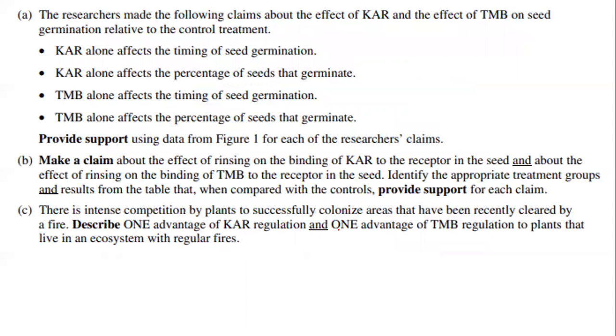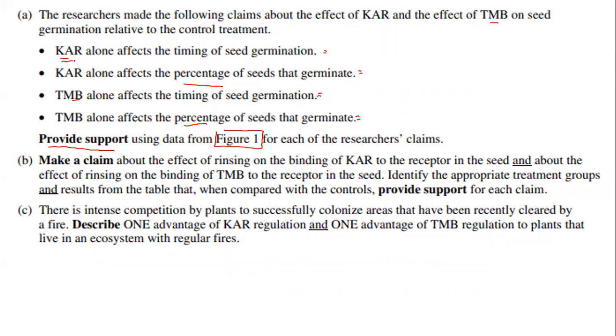So let's look at the question on what you actually needed to answer to earn some points on this. So A, it says the researchers made the following claim about the effect of KAR and the effect of TMB on seed germination relative to the control treatment. So KAR alone affects timing, KAR alone affects the percentage of germination, TMB alone affects timing, and TMB alone affects percentage. So it even tells you to justify these, or you have to provide support from figure 1 for each of these claims. So basically you want to understand how you support these claims.